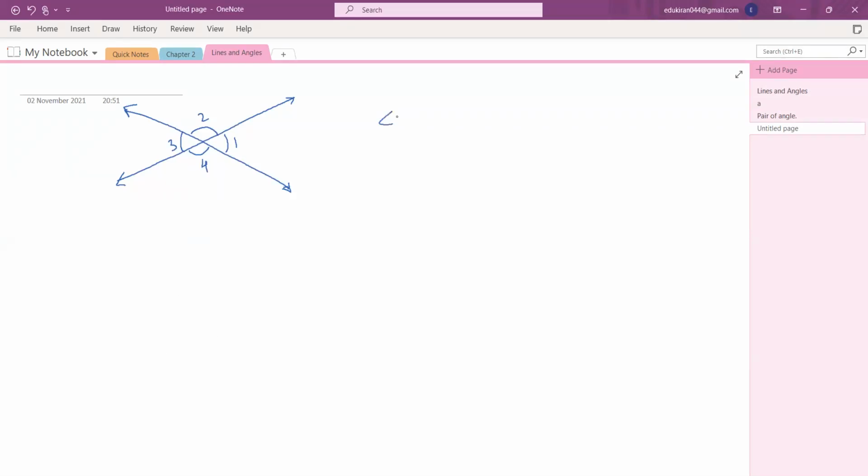If angle 1 and angle 3 are vertically opposite, you should know what vertically opposite angles are. If they fall like this between two intersecting lines, opposite to each other, then they are called vertically opposite angles. So what is the other pair of vertically opposite angles, Miraj? I have already written angle 1 and angle 3. What is the other pair? Angle 2 and angle 4. Yes, so they are vertically opposite angles. So these two pairs are vertically opposite angles.